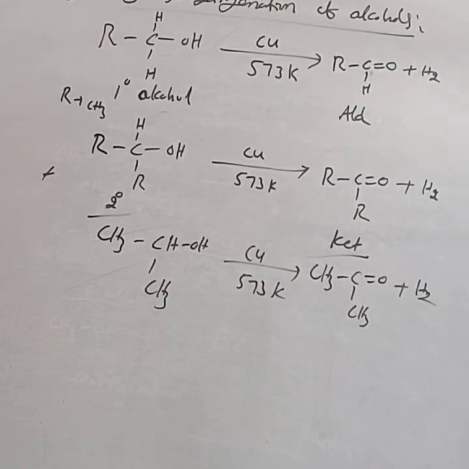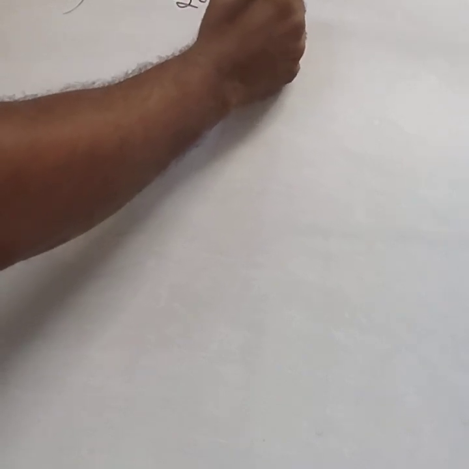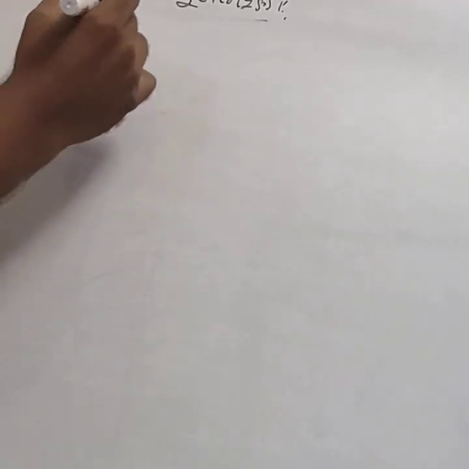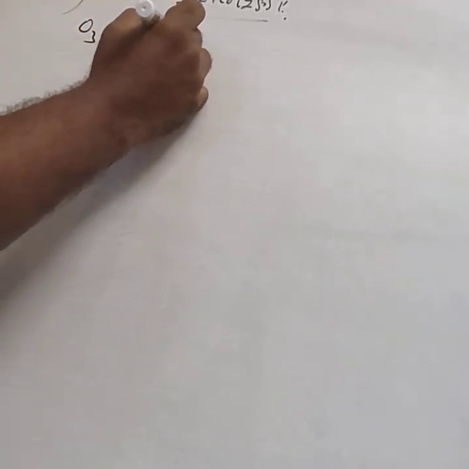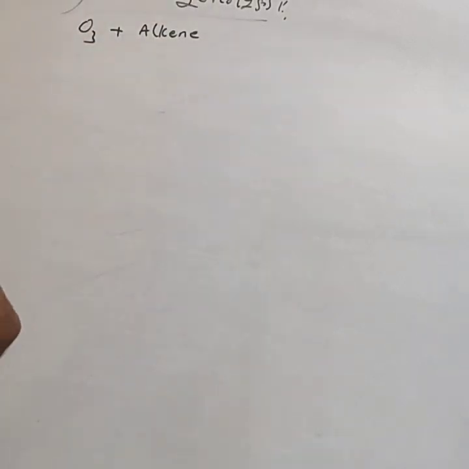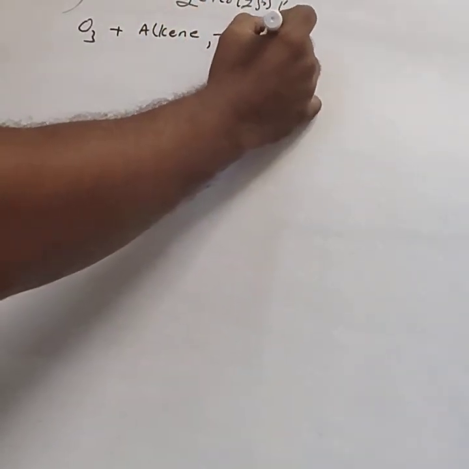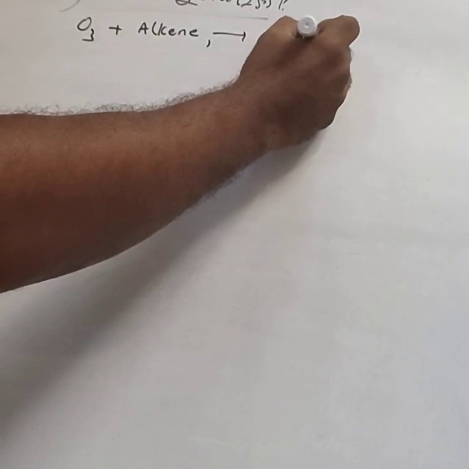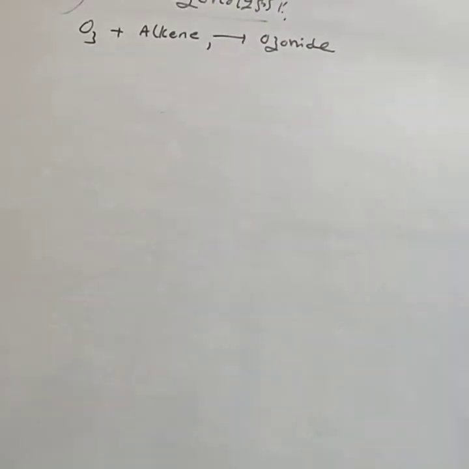Then consider ozonolysis. The third method is by ozonolysis. This is important for competitive exams. Already in first year you have studied ozonolysis. Ozone, O3, is treated with an alkene, and a cyclic compound called ozonide is formed.